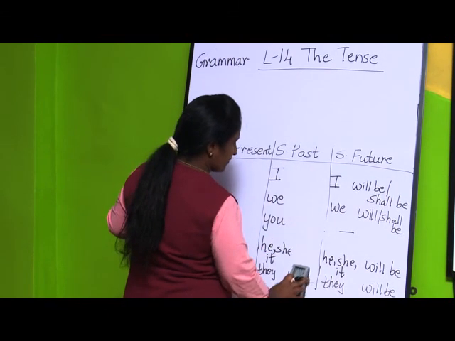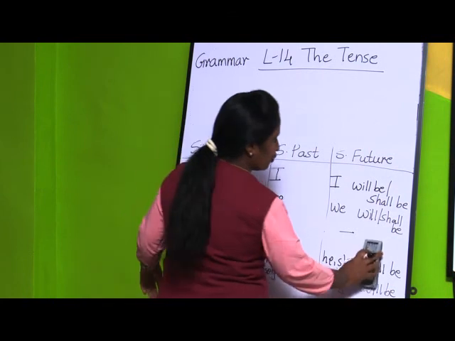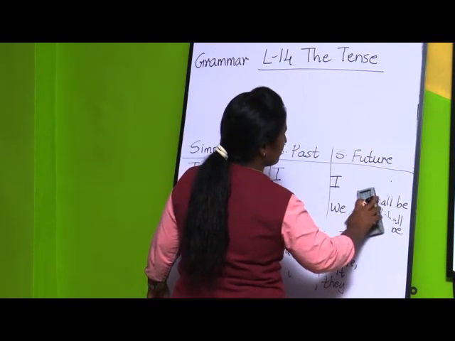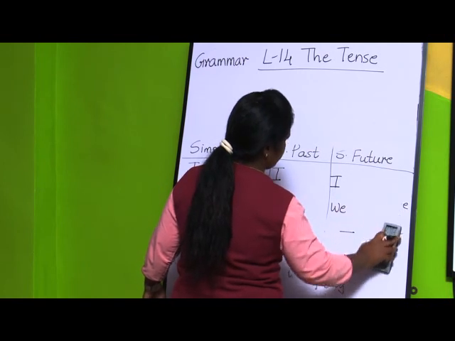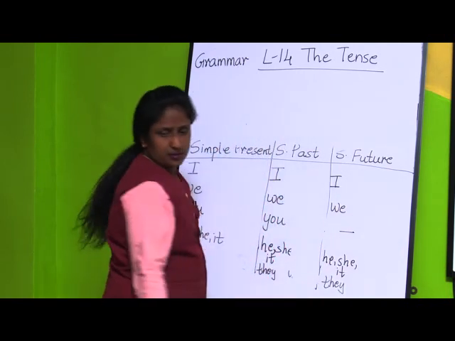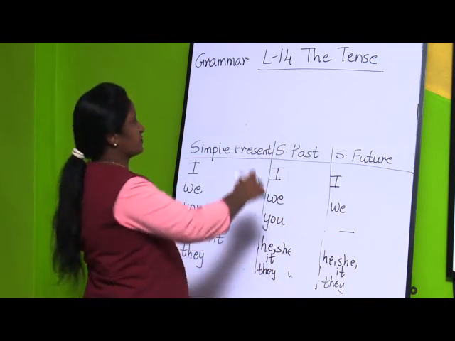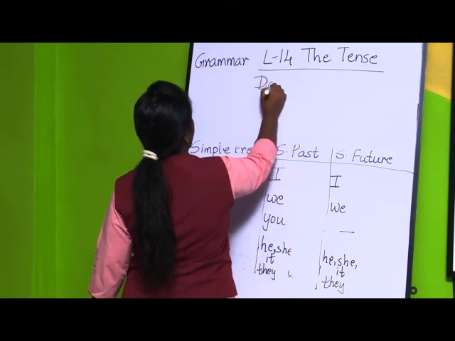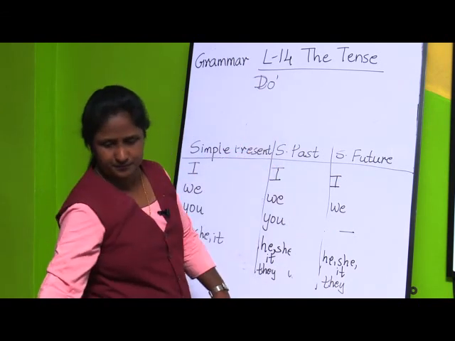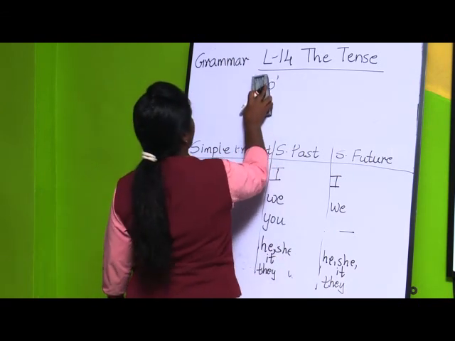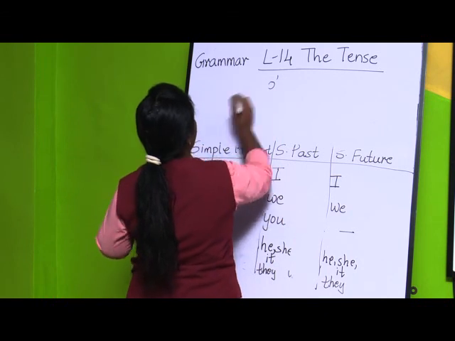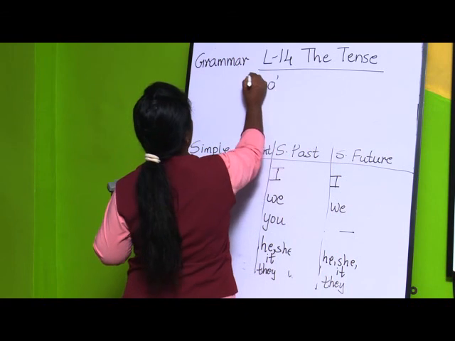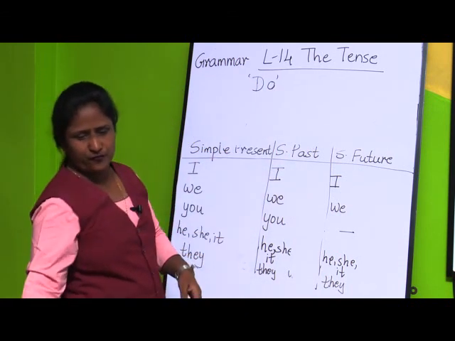Now we will only see how do form of verbs change according to the tense. So which are the do form of verbs?